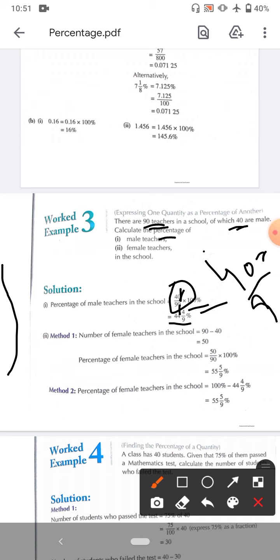Next is female teachers. Same is the case for female teachers. This gives us 50. It means 40 are male, so it's simple, 50 are female. So 50 by 90 multiplied by 100%. Very simple trick.